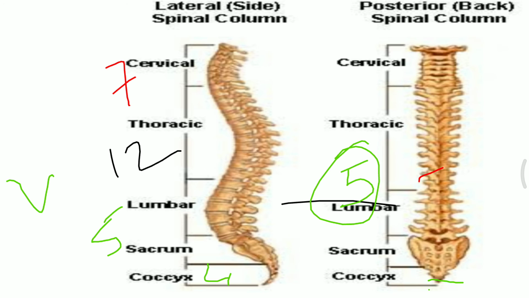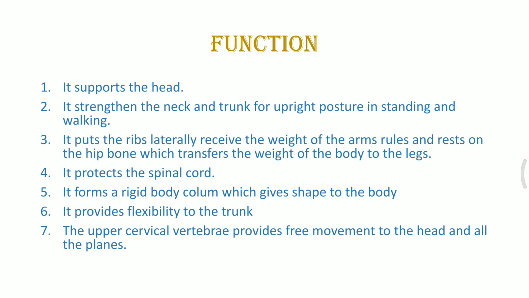The function of the vertebral column is, first of all, to support the head. The head is quite heavy compared to the rest of the body, and it has to be fixed over our shoulder with the help of our neck. If you think about your brain, it is quite heavy and it is held by just the neck.